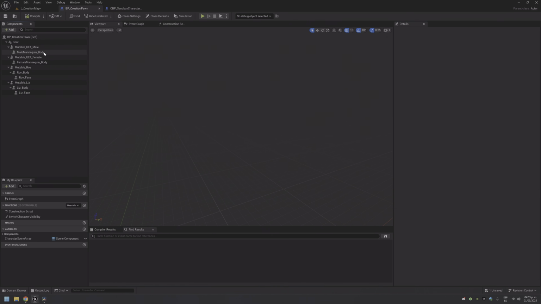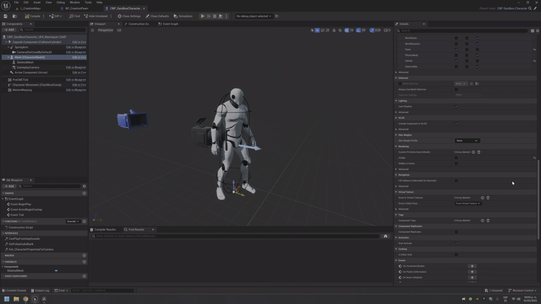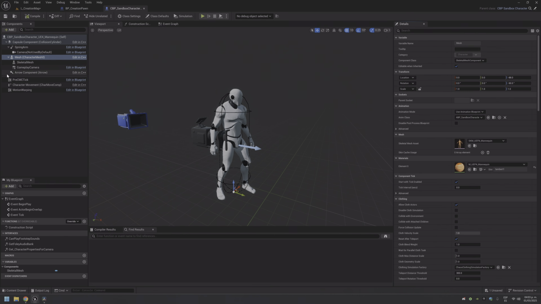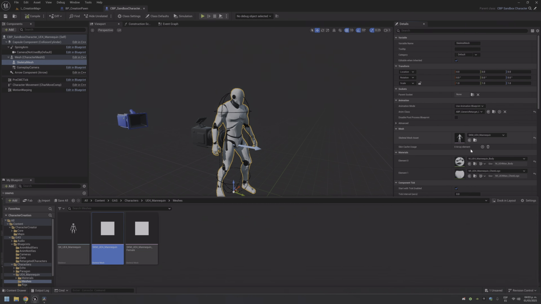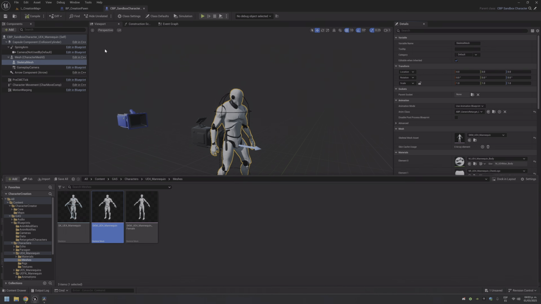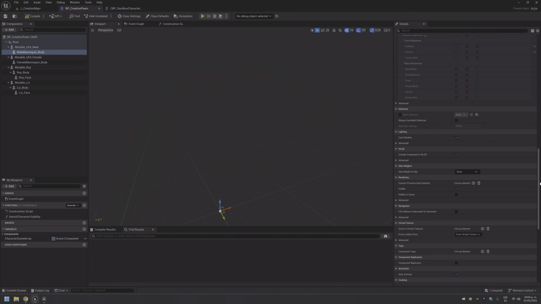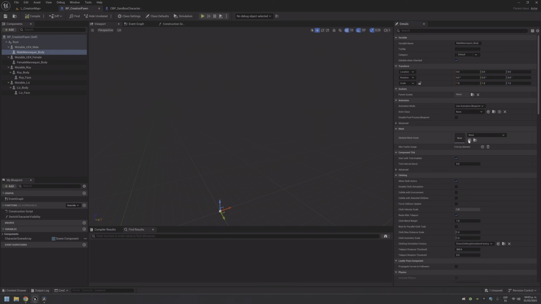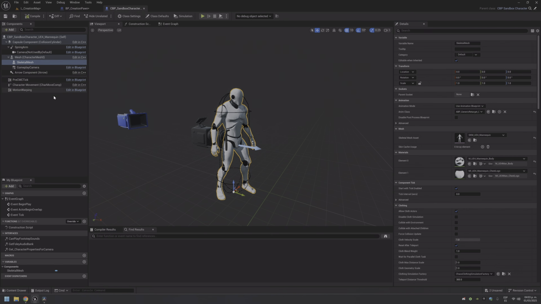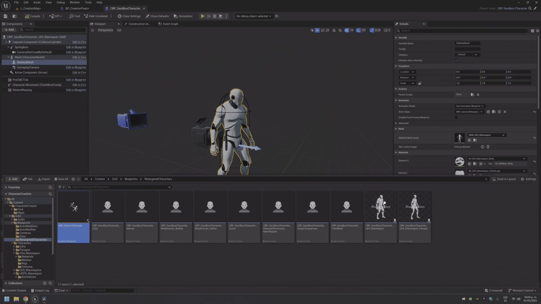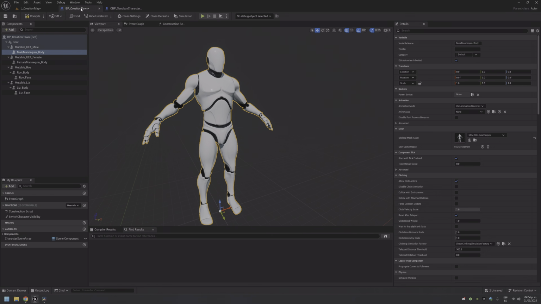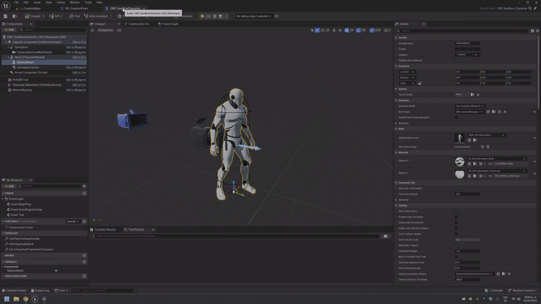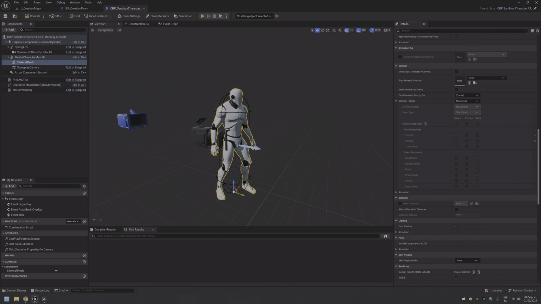Okay, now for the male, let's use this one. Okay, the male mannequin. There. And for the animation class, the generic retarget animation. You can see that it is not moving yet, and that is because Game Animation Sample works with a set of tags.